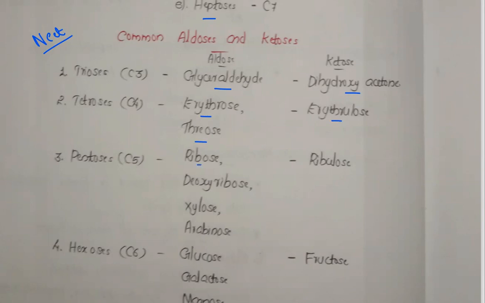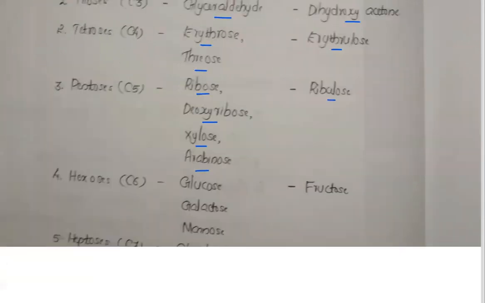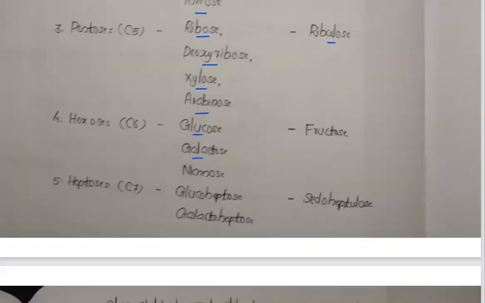In pentoses: ribose, deoxyribose, xylose, arabinose. And the ketose, that is ribulose. In the hexoses: glucose, galactose, mannose, and fructose in the next group, in the ketoses. Now heptoses: glucoheptose and galactoheptose, and pseudoheptulose in the next one. So these things you can learn for your NEET.